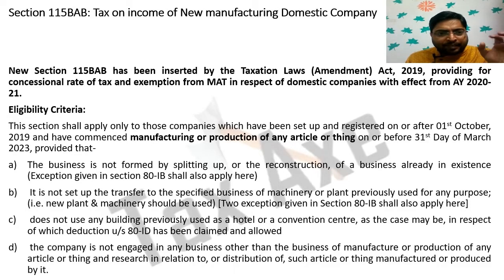Section 115 BAB, tax on income of new manufacturing domestic company. So this section is applicable on the new manufacturing domestic company. The word new is important here.